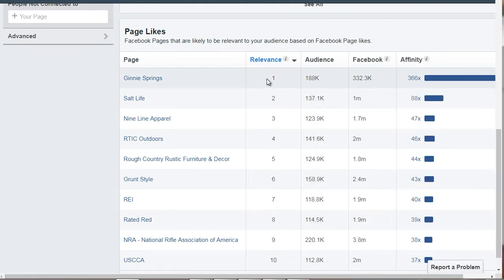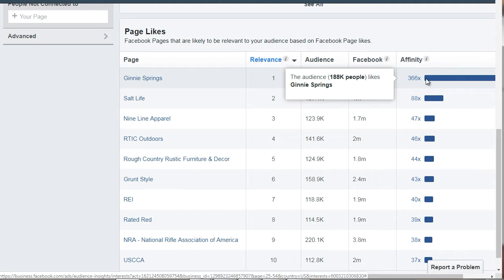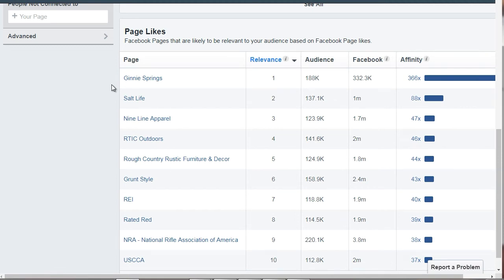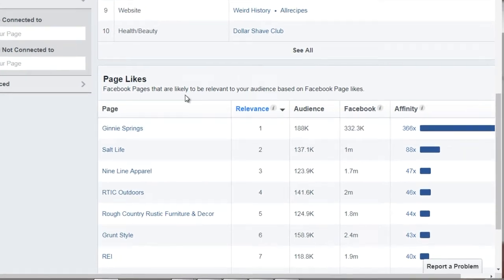Now, what you're going to see here is relevance. Relevance basically means that in relation to scuba diving, how closely are these audiences related? So obviously, the further you get away from that interest, the less relevant. The closer you are to that interest, the more relevant, if that makes sense. So we have affinity level, which basically tells you how close they are to the audience that you're looking for. And the closer they are, the easier it is to target them, right? So it's always good to start with the ones closest to the top.